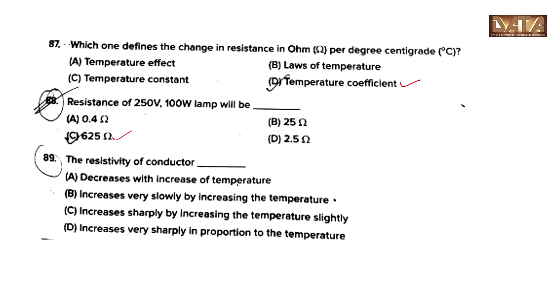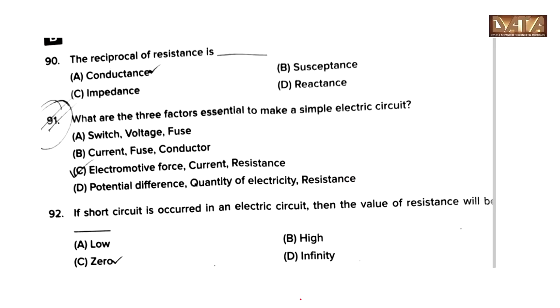The resistivity of a conductor increases very slowly by increasing the temperature, option B. The reciprocal of resistance is 90, option A, conductance.